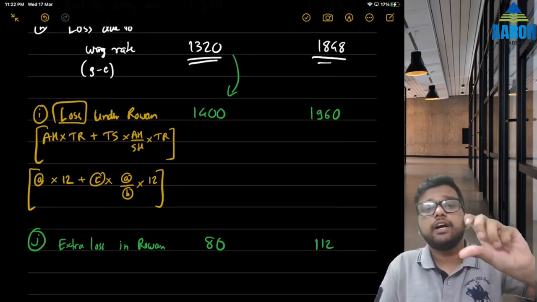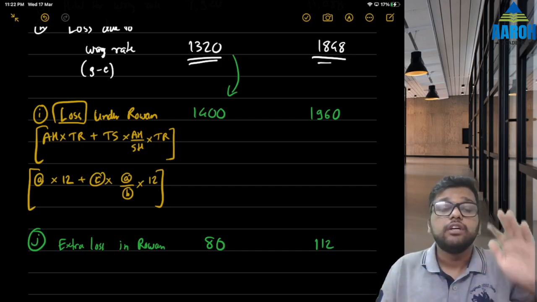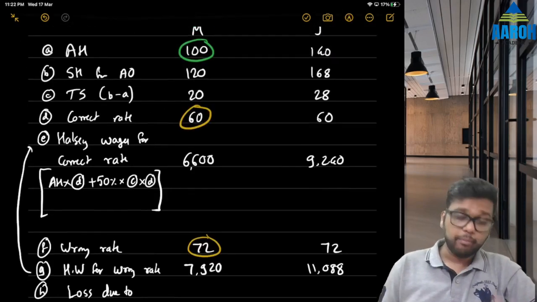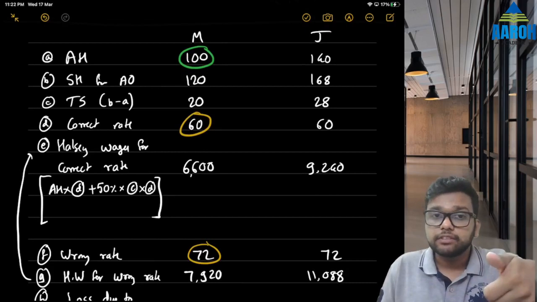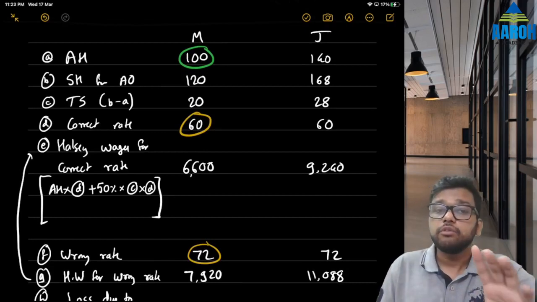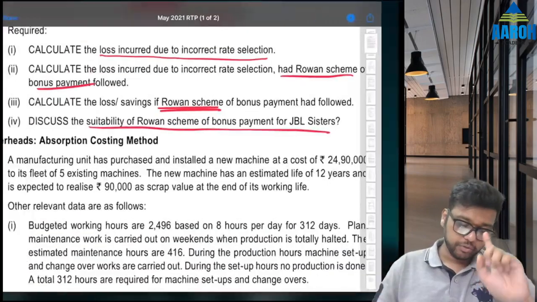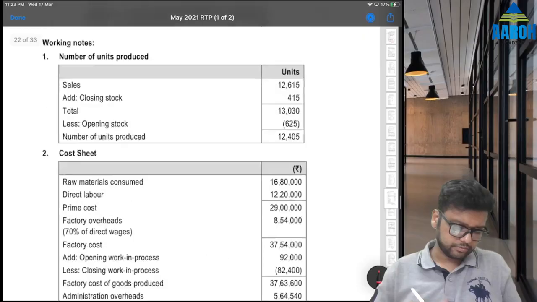Ideally, under incorrect rate, row 1 will give us less loss. But the problem is, here extra loss is coming, because what has happened here is they changed the figures, but they have not changed their answer to the theory question. If you see in their solution, okay, let's just go to it.